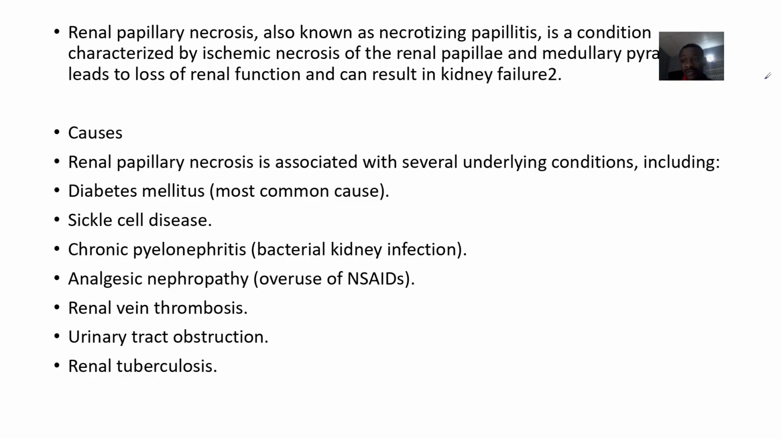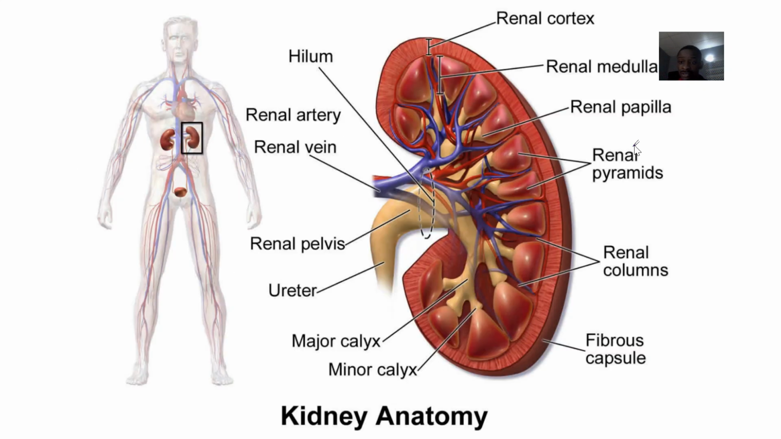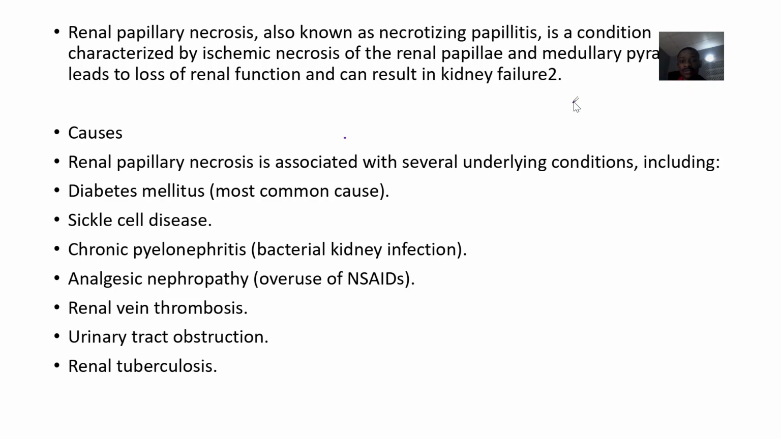So renal papillary necrosis, also known as necrotizing papillitis, is a condition characterized by what? There is ischemic necrosis of the renal papillae and the medullary pyramids. So this is a renal pyramid, this is a renal papillae, this is a renal medulla. Of course, you know that pyramids are found in the medulla. So it's these three portions of the kidney we are talking about. So it leads to loss of renal function and can result in kidney failure.